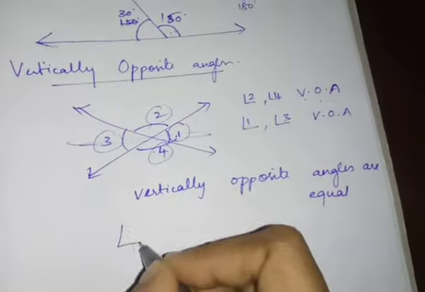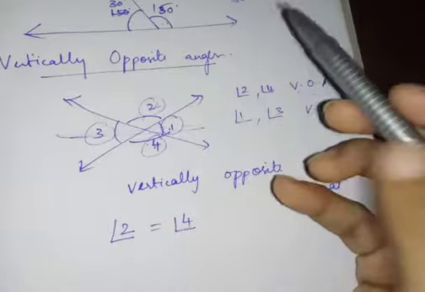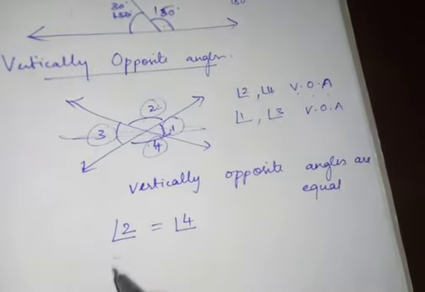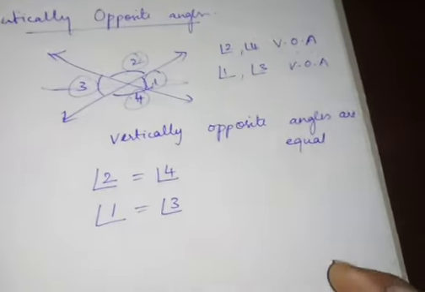Keep it in your mind, vertically opposite angles are equal. So we can say that angle 2 is equal to angle 4, because these two are vertically opposite angles. Next, angle 1 is equal to angle 3, because these two are vertically opposite angles.